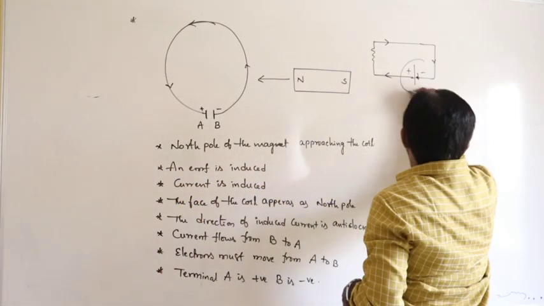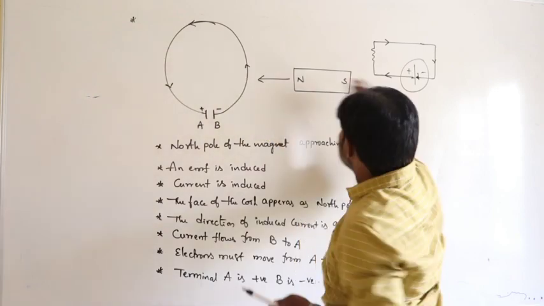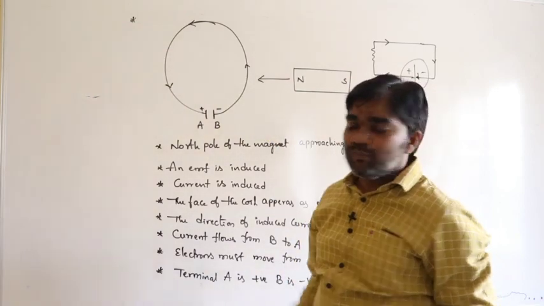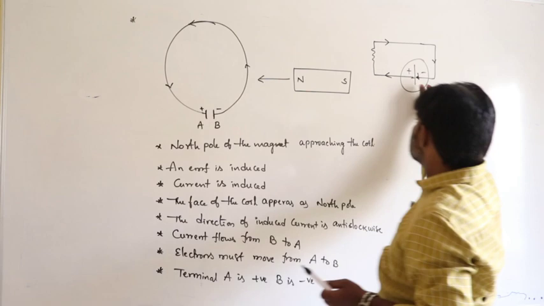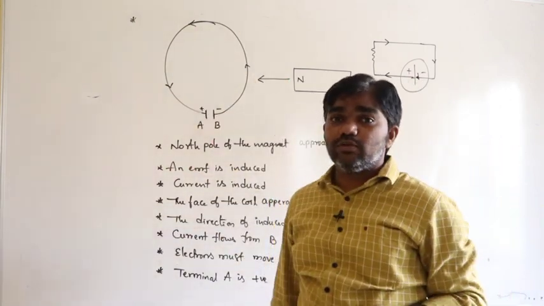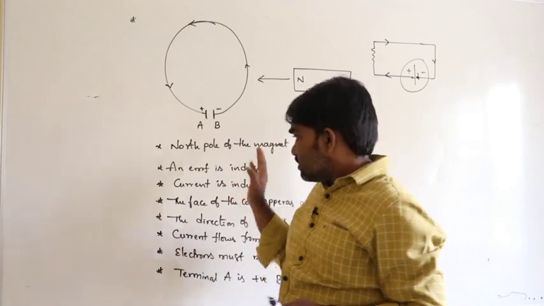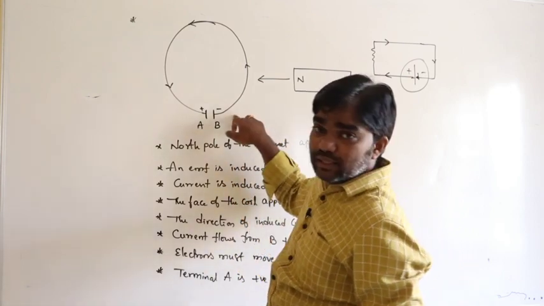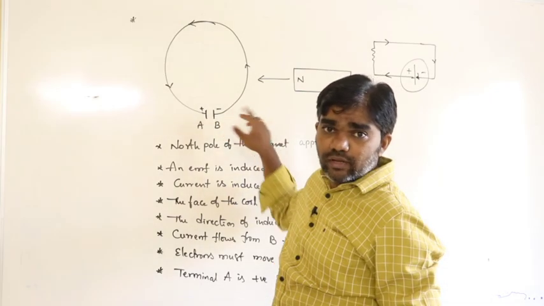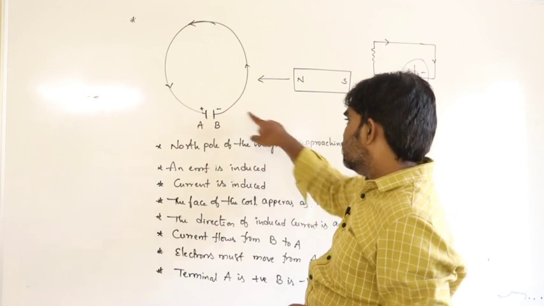This is the EMF of the cell, and this whole arrangement acts as a battery. This is a very important thing in this situation, and you have to be very careful about it.